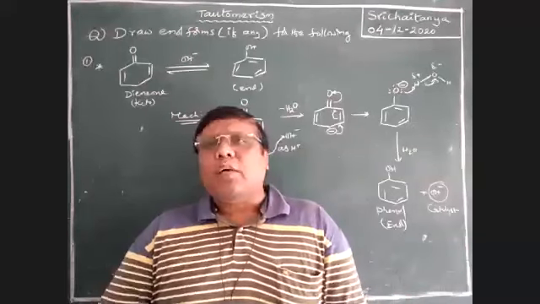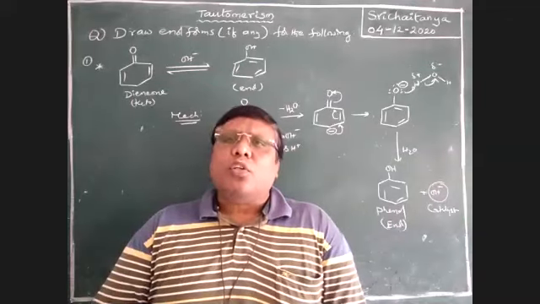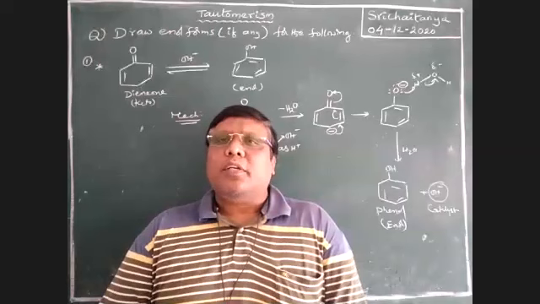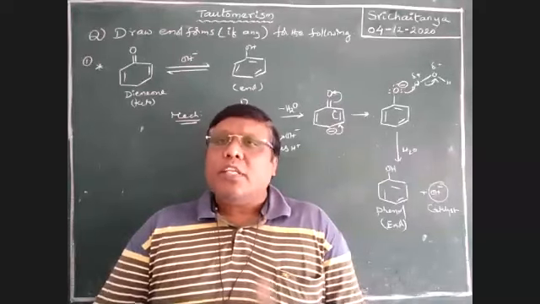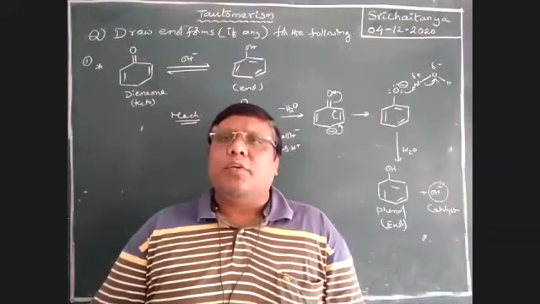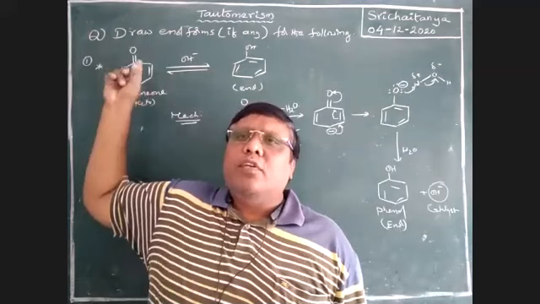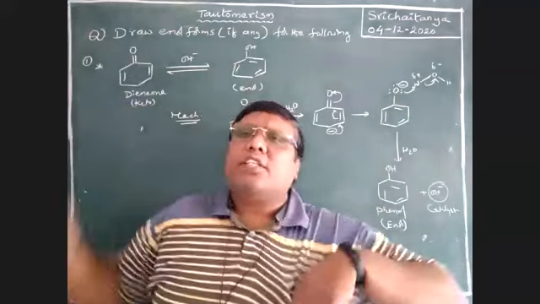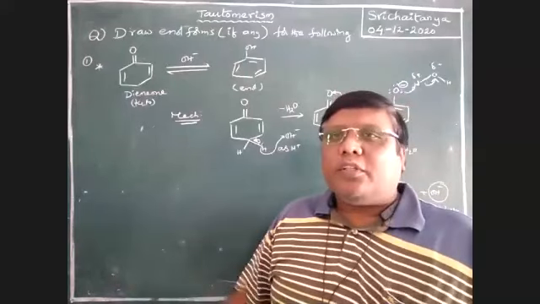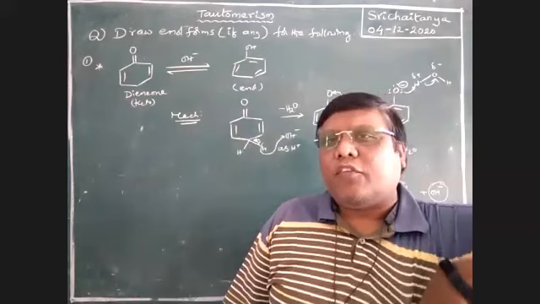Now, some more examples. These examples seem to have no tautomerism, but practically there is tautomerism. How is that possible? So take a question, boys. Please take down this example. Draw the enol forms, if possible, of the following.